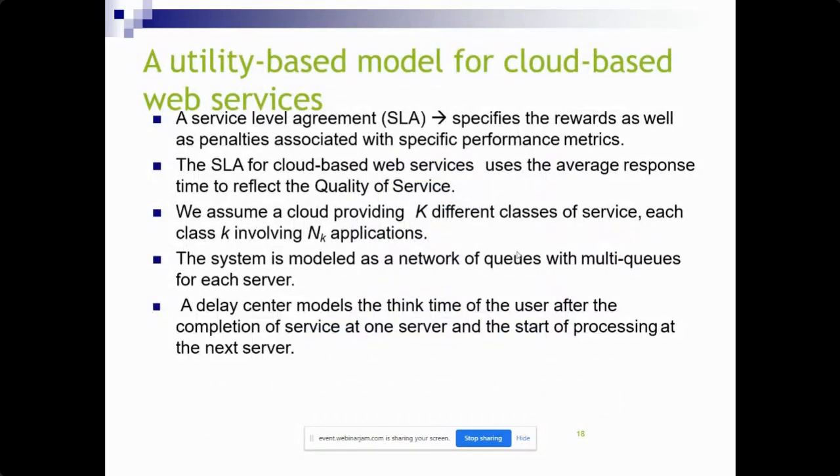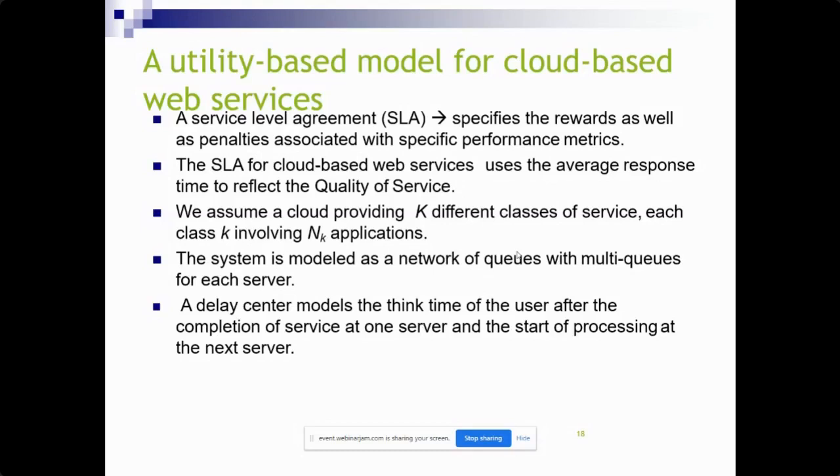So next, the utility-based model for cloud-based web services. We have different cloud services, and here we specify a service level agreement: whether the policy or the provider satisfies the user requirement or not.